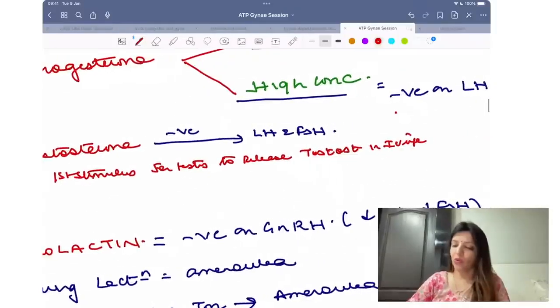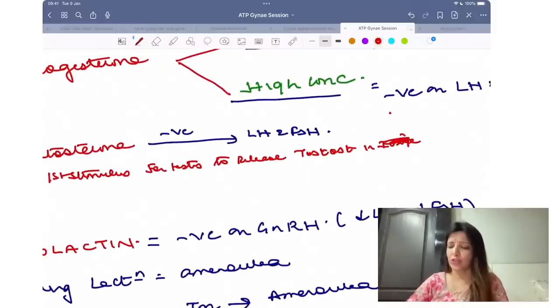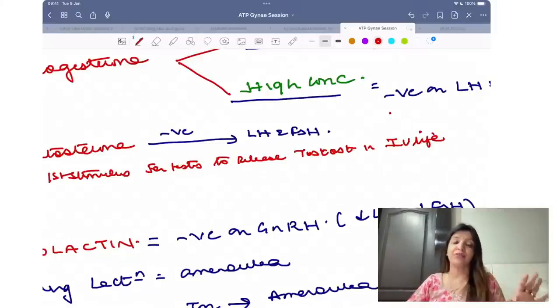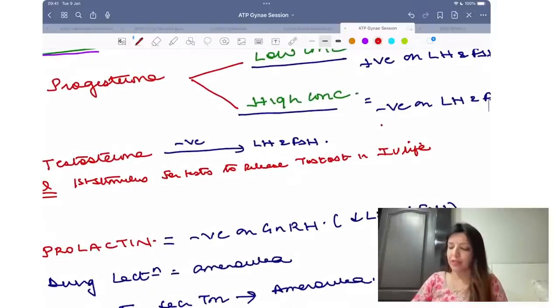Please remember, ovaries are silent in intrauterine life. Ovaries never form any hormone in intrauterine life. But testes are active in intrauterine life also. So they ask you, which is that first stimulus for the testes to release testosterone in intrauterine life?